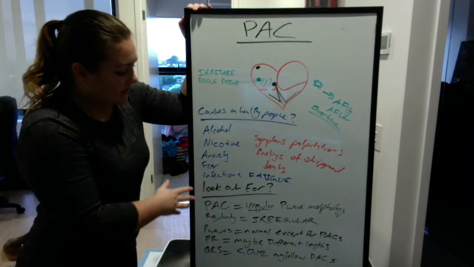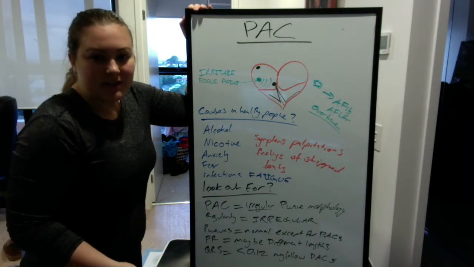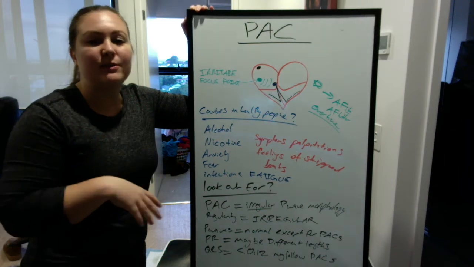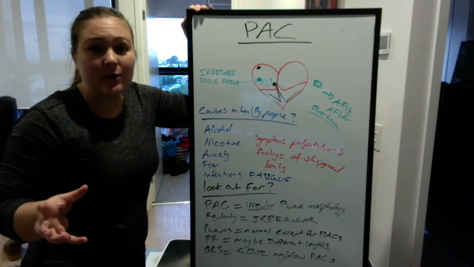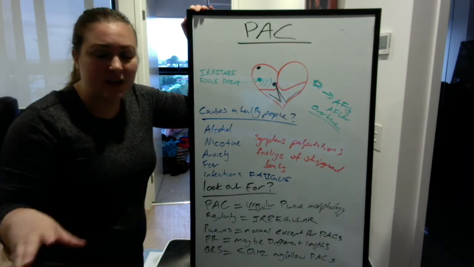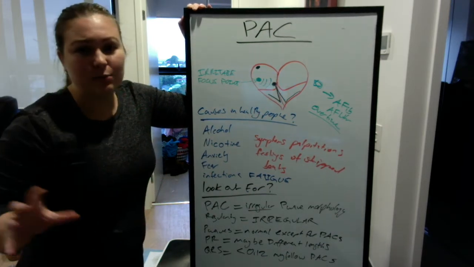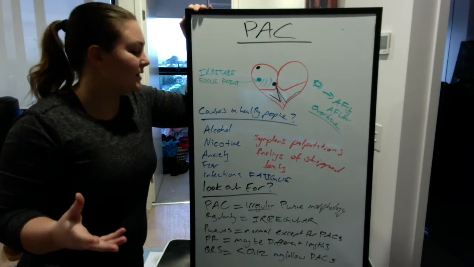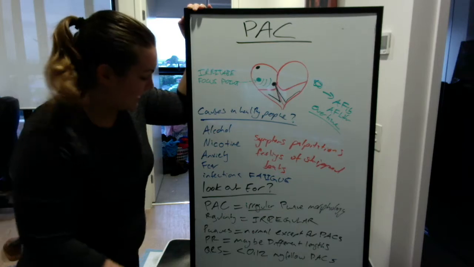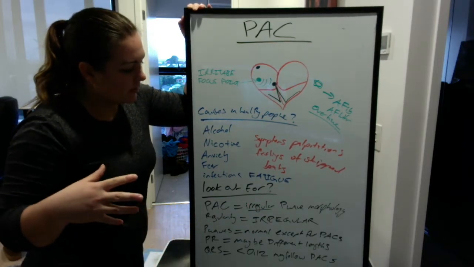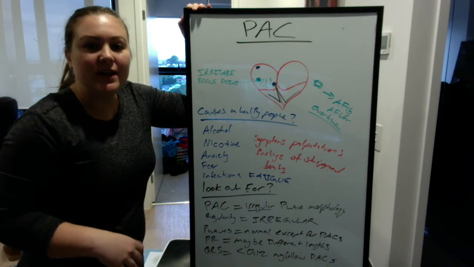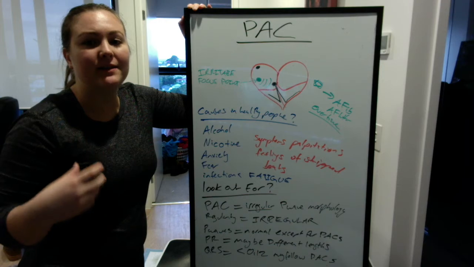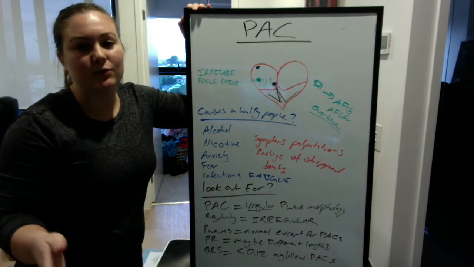So, things to look out for in the ECG itself. The PACs, because they're from the atrium, are going to look like a P wave, but they're always going to be irregular, with a weird morphology of a P wave. It doesn't look rounded or upright. Sometimes it's just a weird P wave, basically. Because they're premature, the regularity is going to be disrupted. So the underlying rhythm would be regular, but because we've had this premature contraction, it's going to make the rhythm irregular now.